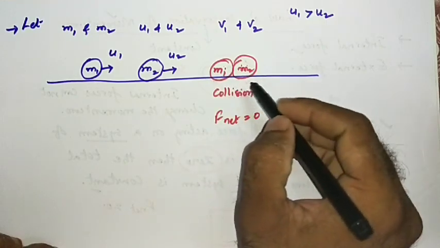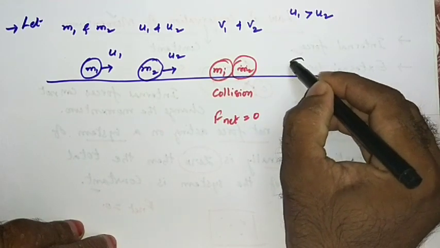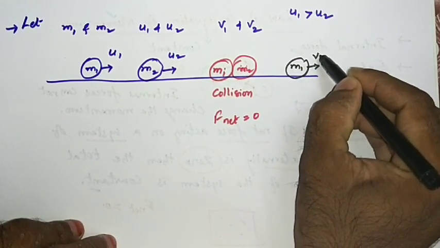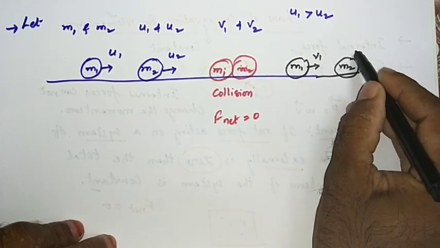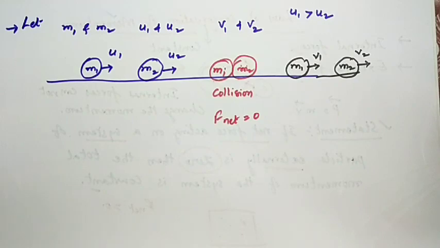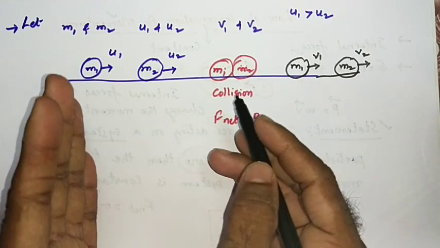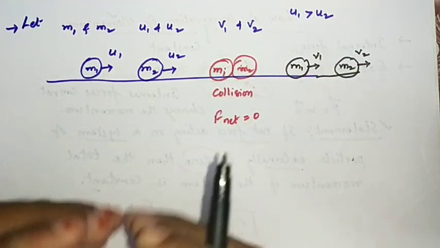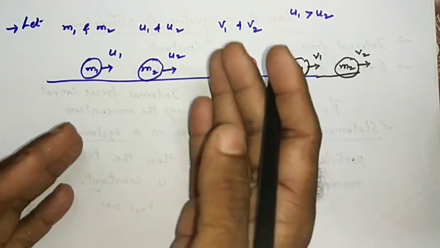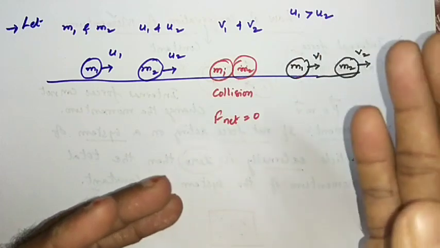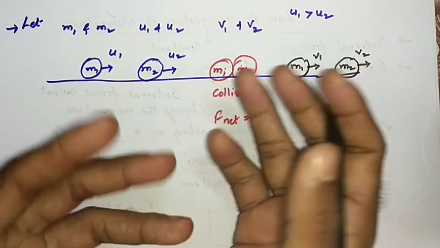After colliding, we call this interaction or collision. After collision the body m1 is moving with the velocity v1 and m2 is moving with the velocity v2. So this is the situation we have taken. Now observe carefully. I am dividing this situation into two categories: before collision and after collision. Let us calculate the total momentum before collision and the total momentum of the system after collision. If these two are equal, then I can say momentum is constant.